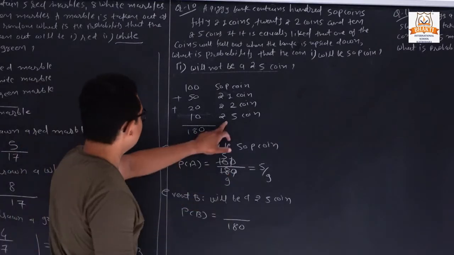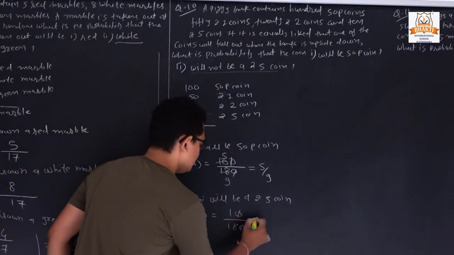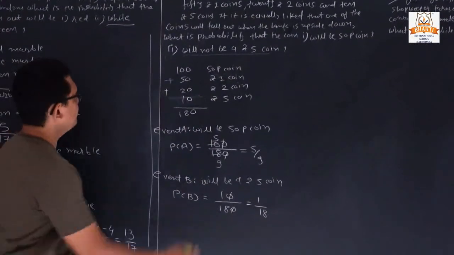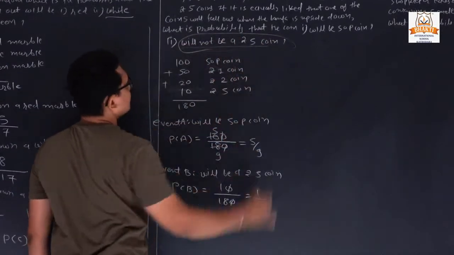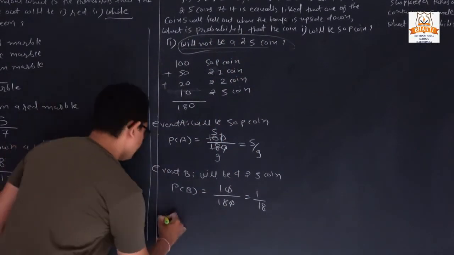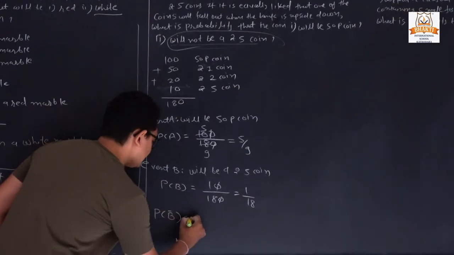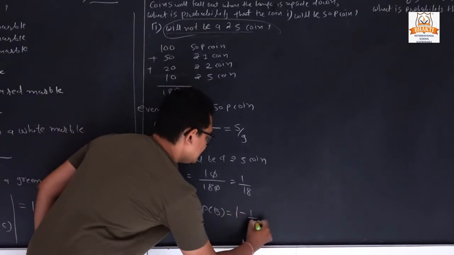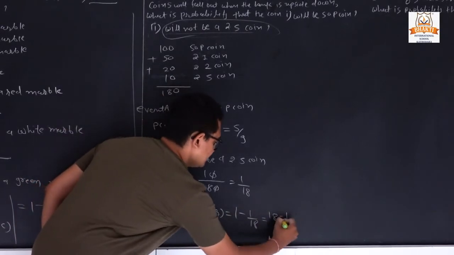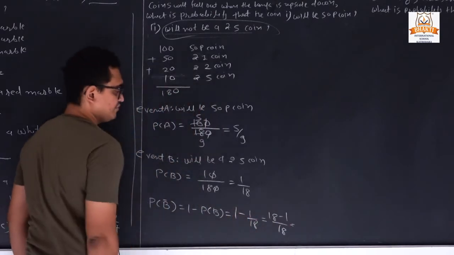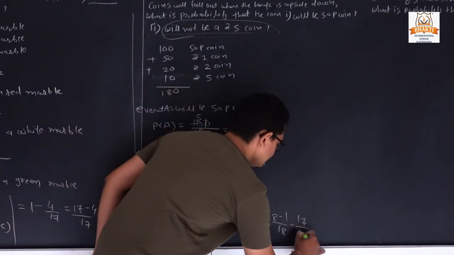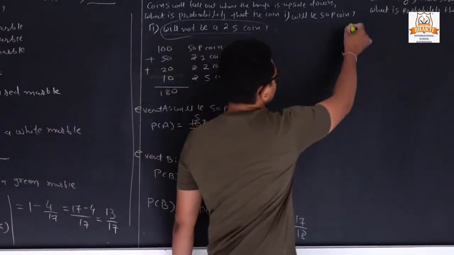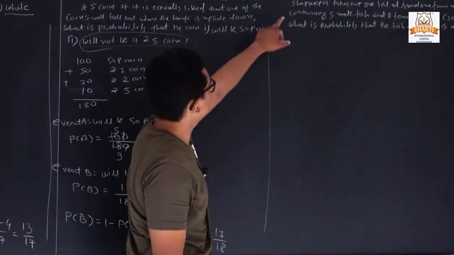Out of 180, how many are the 5 rupees coin? 10. So 0 0 are cut, so it is 1 upon 18. Now we want to find out the probability that it will not be the 5 rupees coin. So P of B bar is equal to 1 minus P of B. So 1 minus 1 upon 18. 18 ones are 18, we can take the LCM. So what is its answer? 17 upon 18. Now next, last question 11.